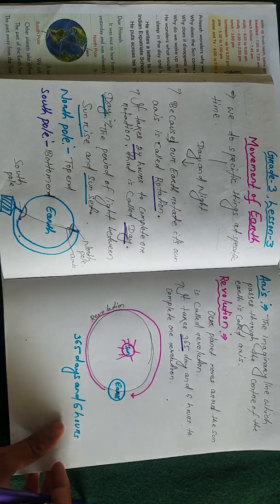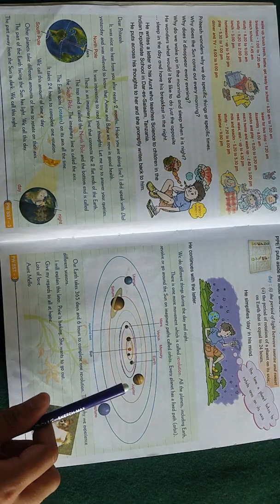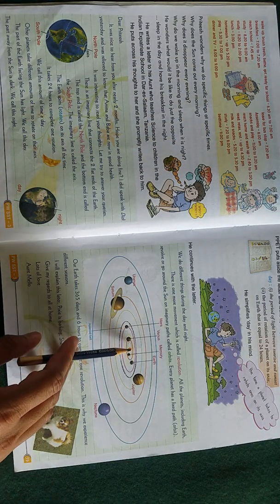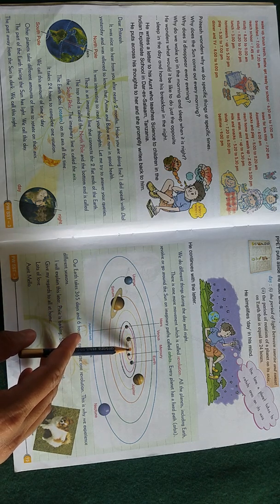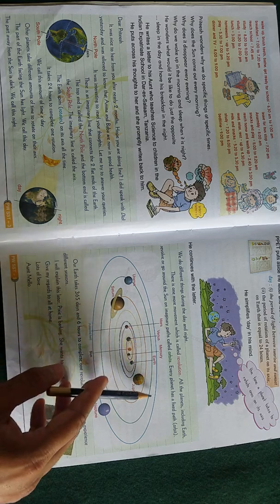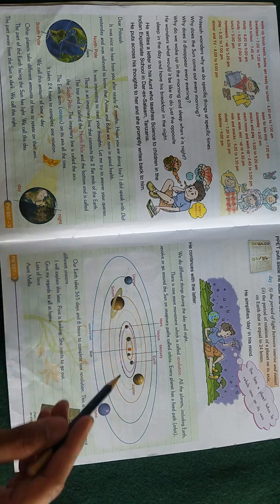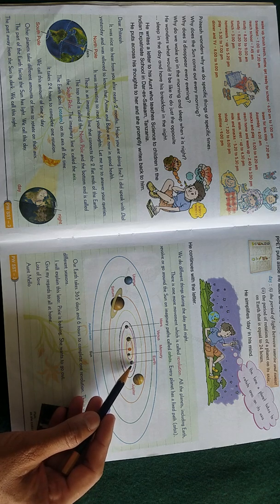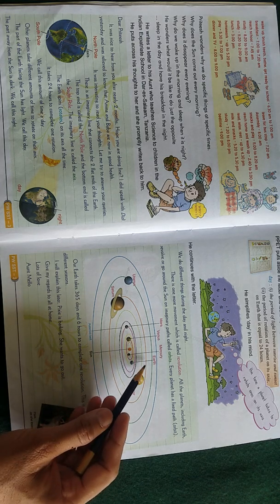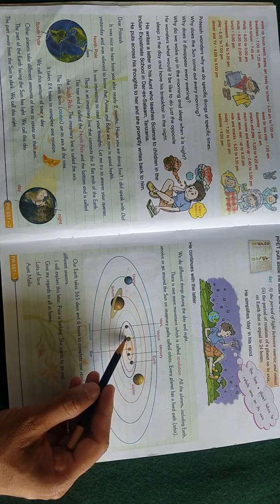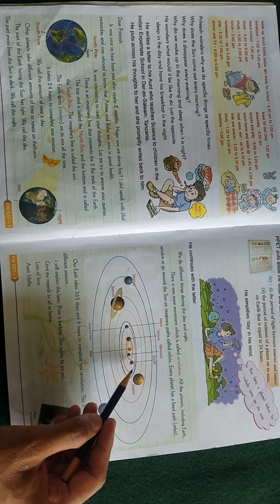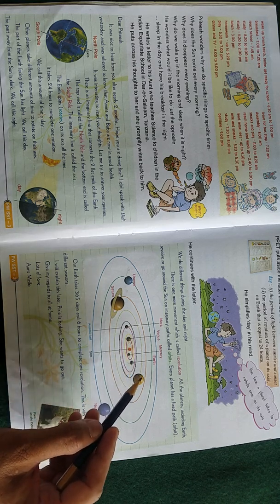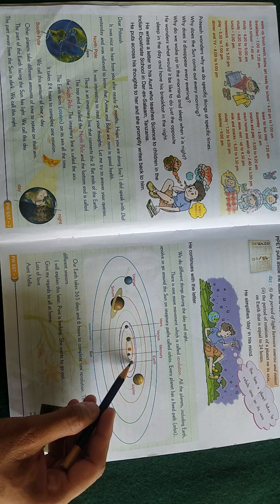And in our solar system, there are 8 planets. See, it is our solar system. In the solar system, the sun is in the middle, at the center, and around the sun there are 8 planets. All the planets are moving, but we are discussing our planet, where life can exist, that is earth. When earth moves like this around the sun it is called revolution, and when earth moves on its own axis, it is called rotation.